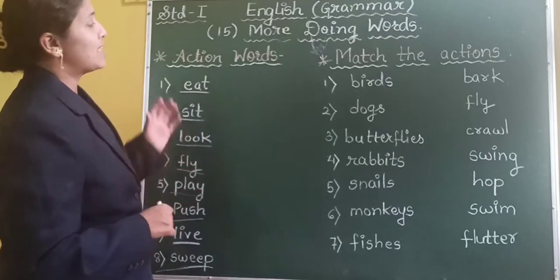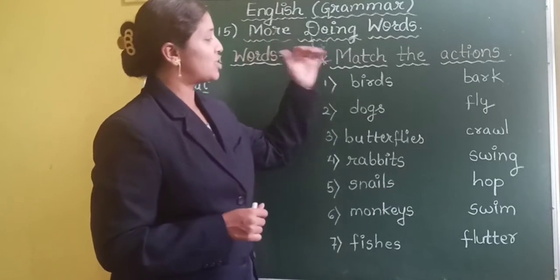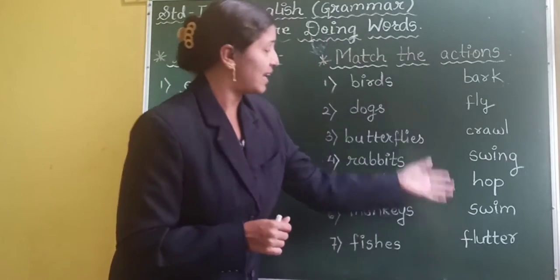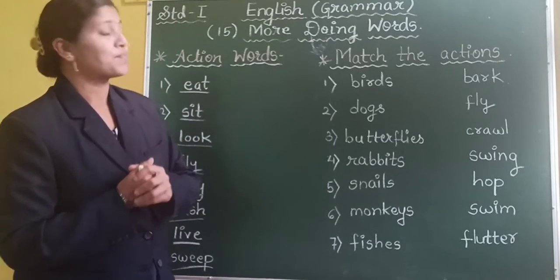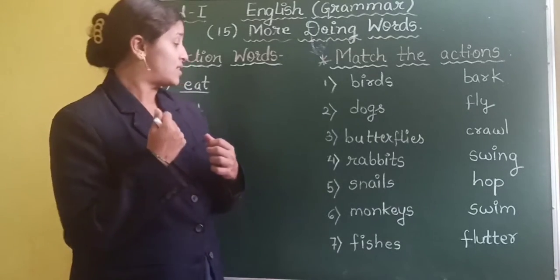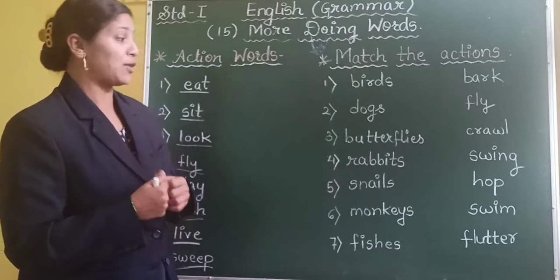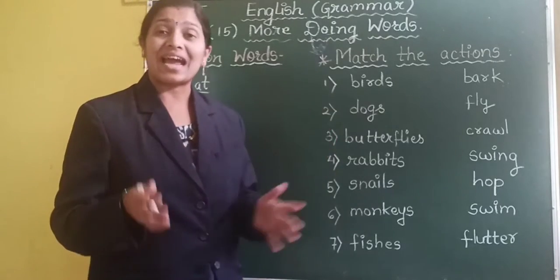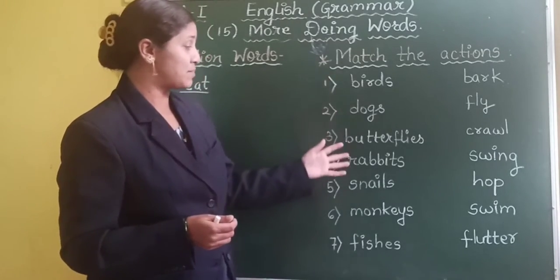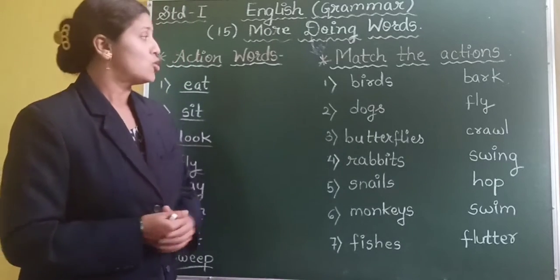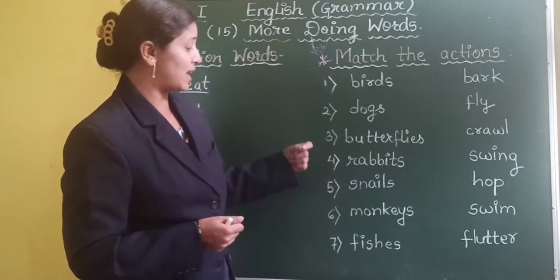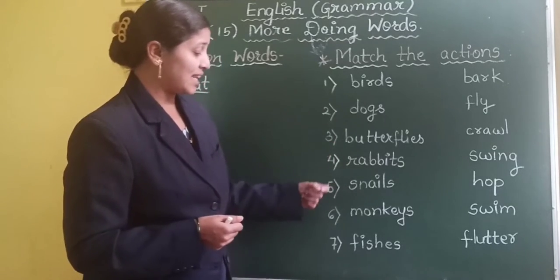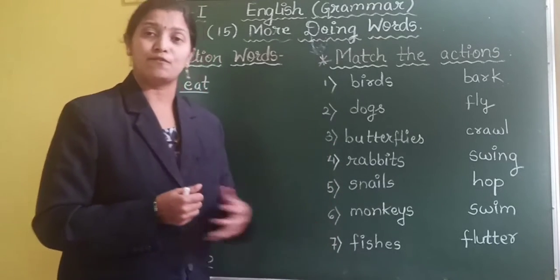Okay. Now let us see here some action words are given on this side, and on this side of the column you can see some birds and animals are given, and we have to identify which actions are done by these birds and animals. So we have birds, dogs, butterflies, rabbits, snails, monkeys and fishes.